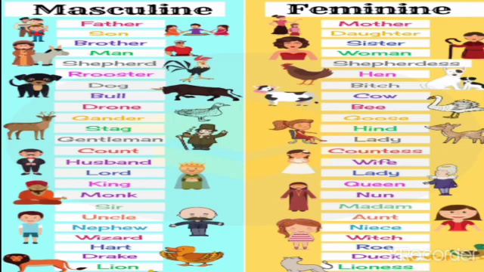Father, mother, son, daughter, brother, sister, man, woman, shepherd, shepherdess, rooster, hen, dog, bitch, bull, cow, drone, bee, gander, goose, stag, hen, gentleman, lady, count, countess, husband, wife, lord, lady, king, queen, monk, nun, sir, madam, uncle, aunt, nephew, niece, wizard, witch, drake, duck, lion, lioness. These are the examples for masculine and feminine gender.